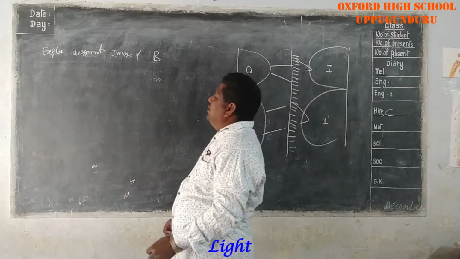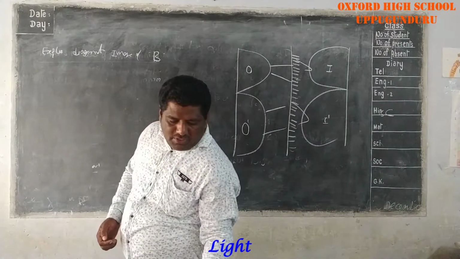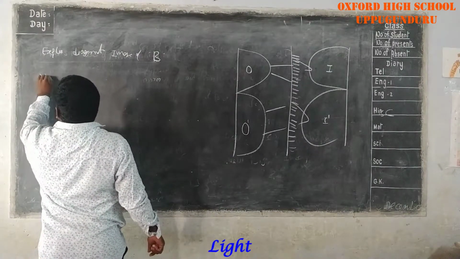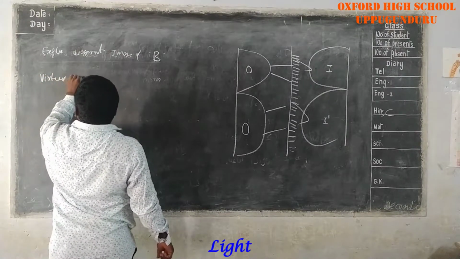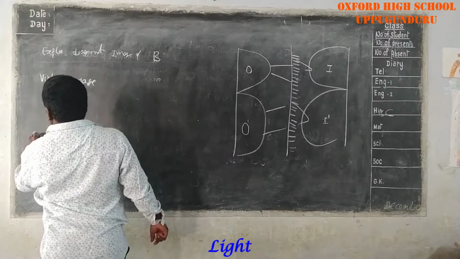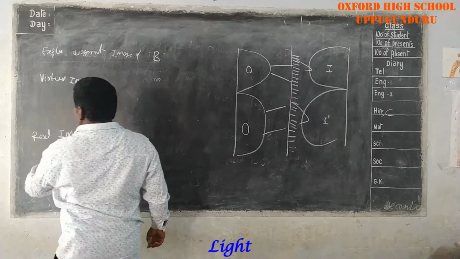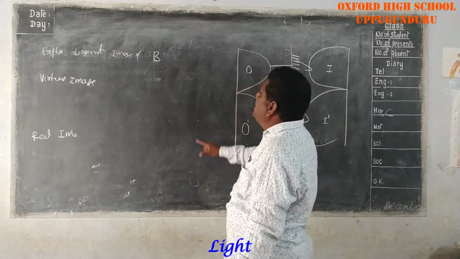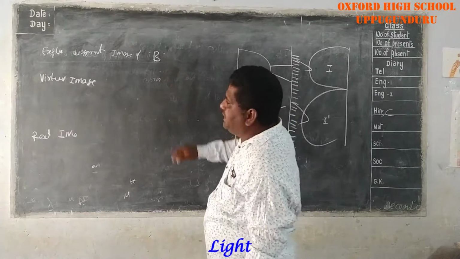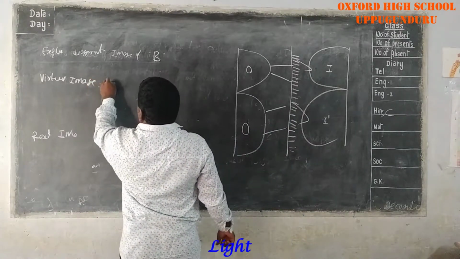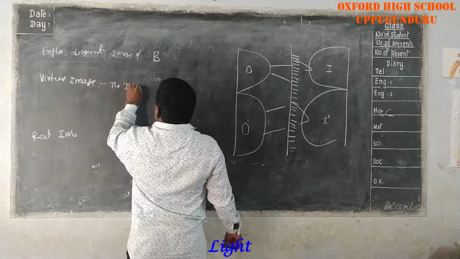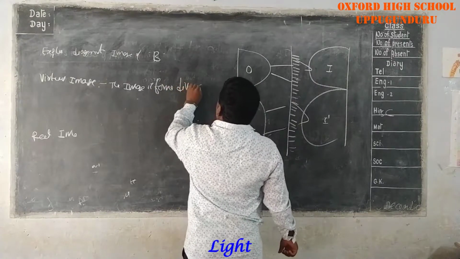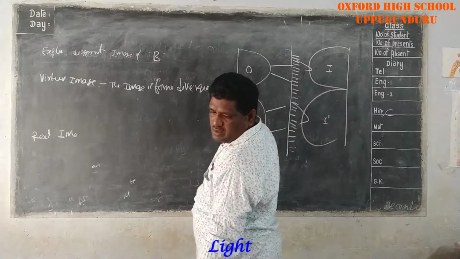Next, what is the definition of a virtual image and a real image? A virtual image means the image is formed by the divergence of light rays. A real image means the image is formed by the convergence of light rays.